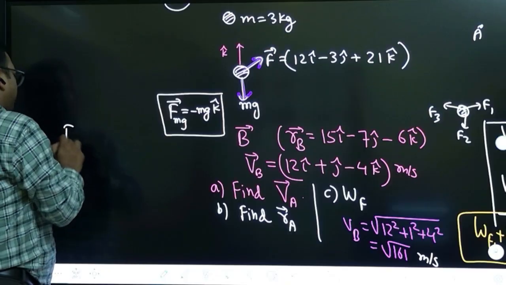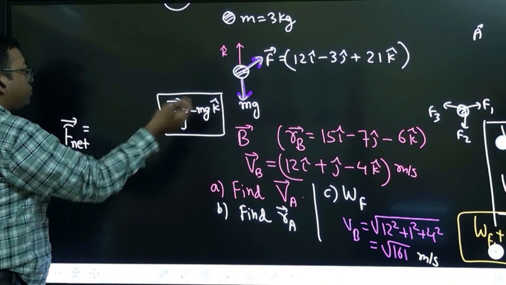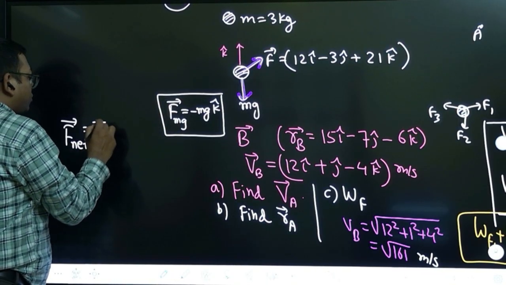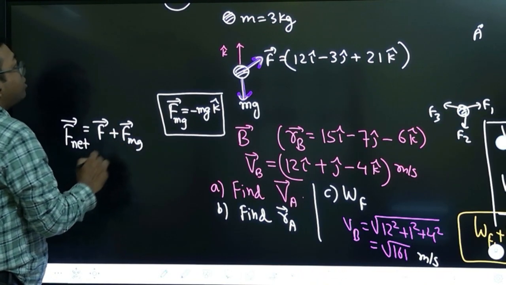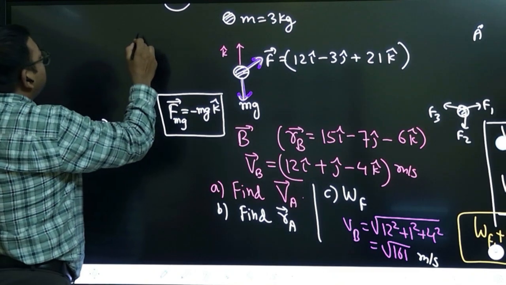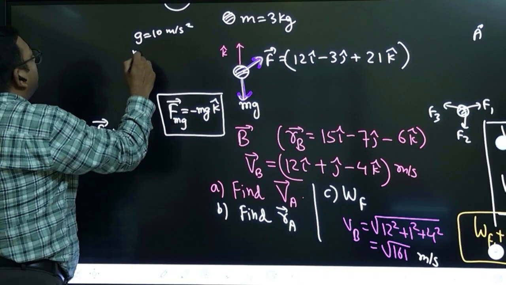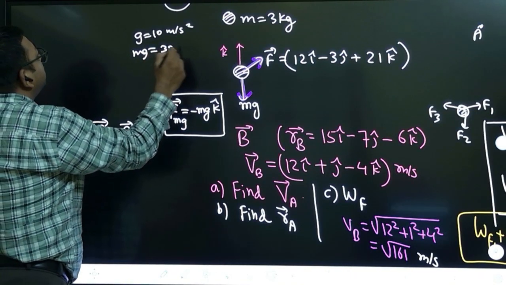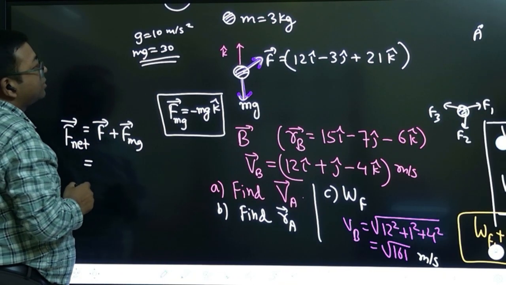Tell me what is the net force on the body. Net force is equal to, these two forces are there. One is this applied force, another is mg. These are the only two forces. What is mg? Let us take g as 10 to calculate easy. So mg value will be 30, right? 30. So let us write this.